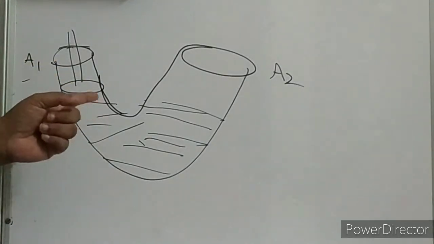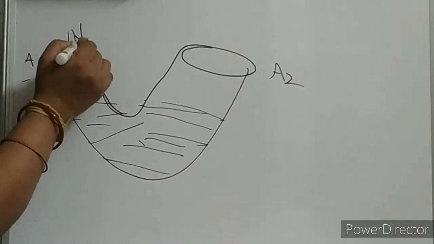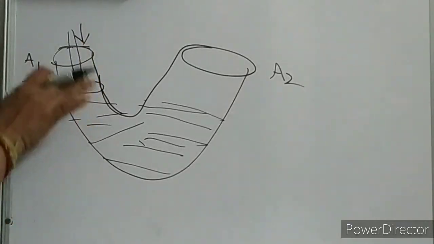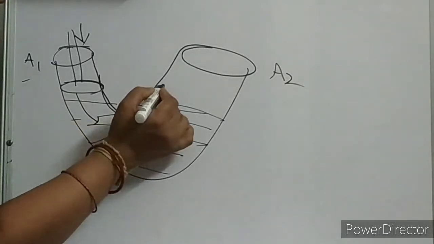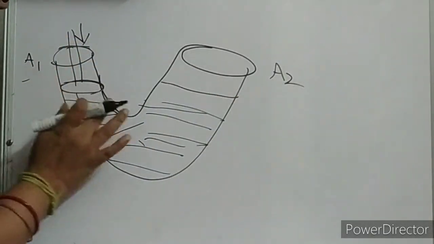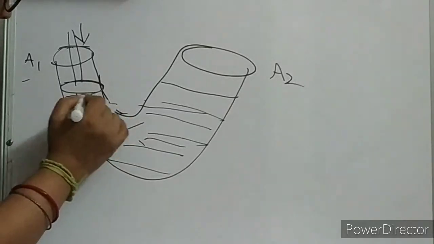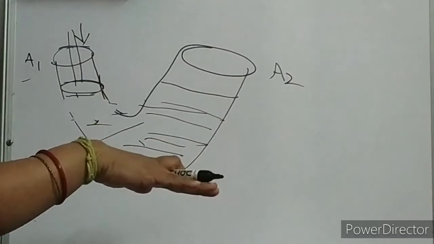We know liquid is incompressible. That means when we apply force over here, external pressure will be applied, and this liquid will move to this side. So suppose now you are applying external pressure, pressing the piston like this.